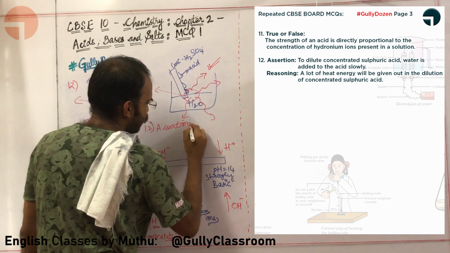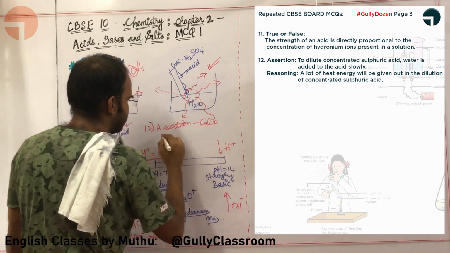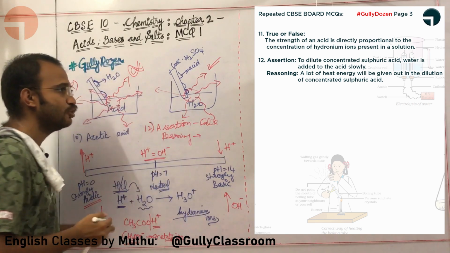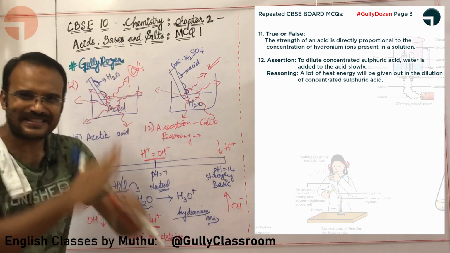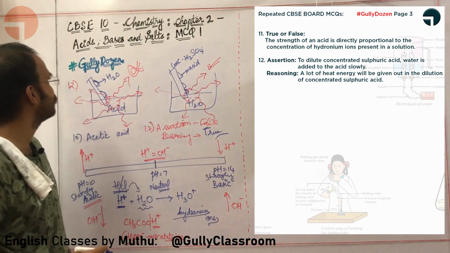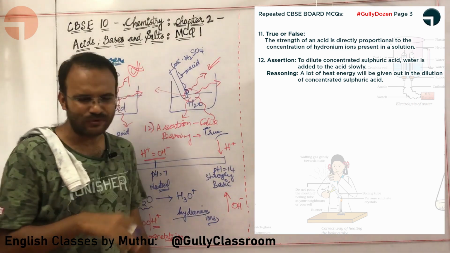Okay, sir. What about the reasoning? The reasoning says a lot of heat energy will be given out in the dilution of concentrated sulfuric acid because it is an exothermic reaction. So the reasoning is true. That's basically the end of the 12 questions.